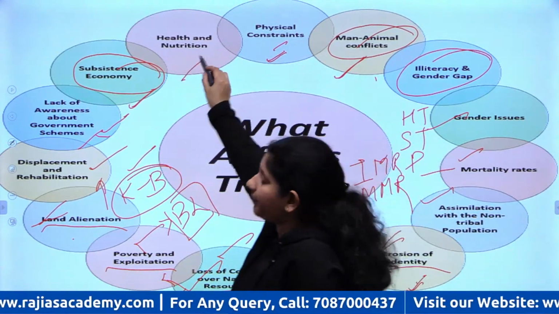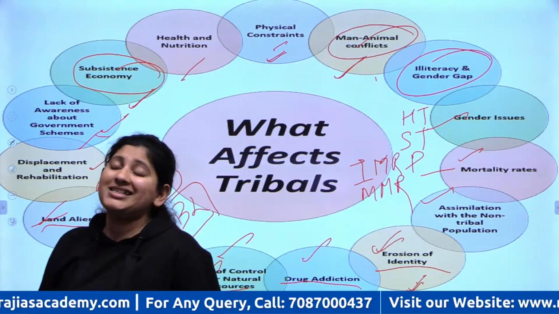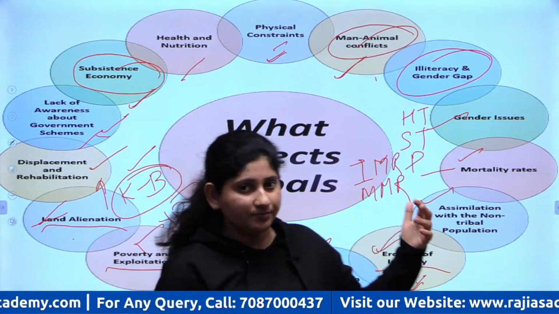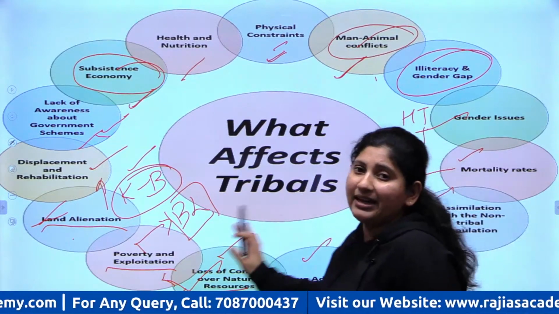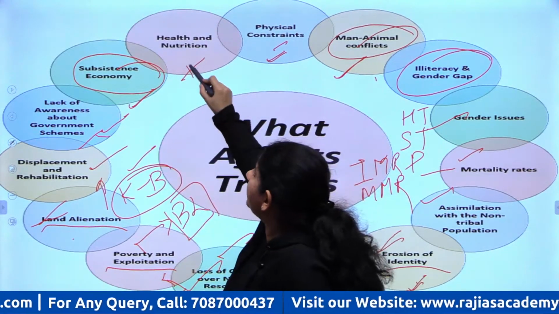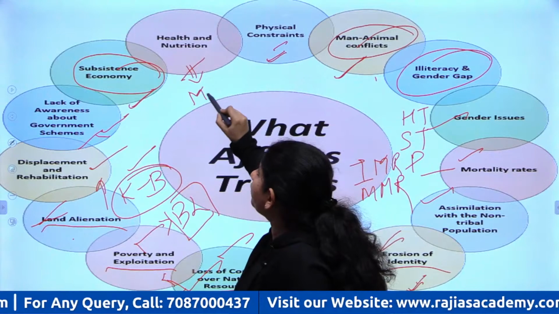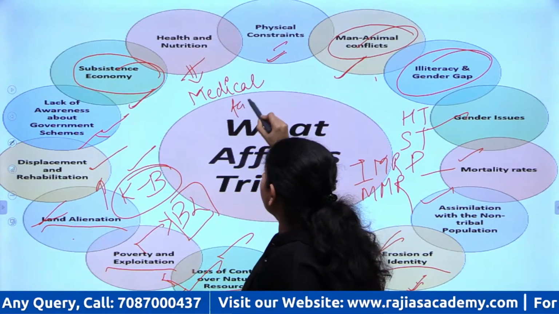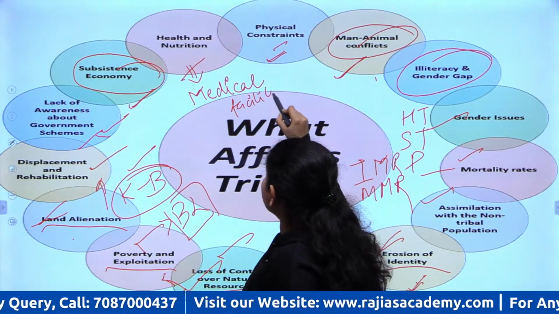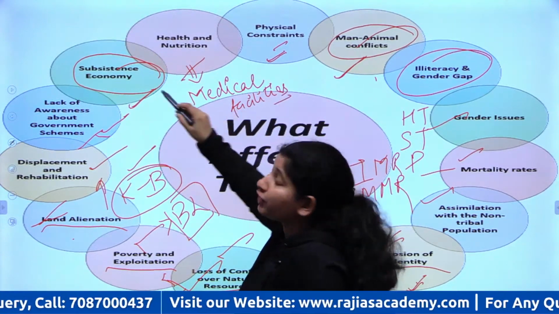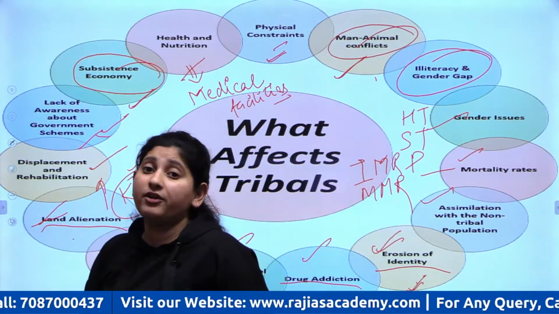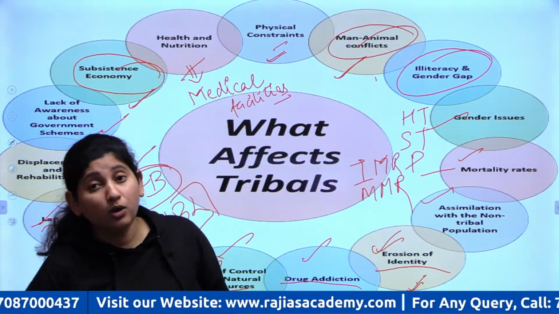Then comes the topic of their health and nutrition. See, because they are ignorant about what they need in health and nutrition, they are deprived of proper medical facilities. Even during COVID times, the tribal people suffered a lot because they did not know what to do.